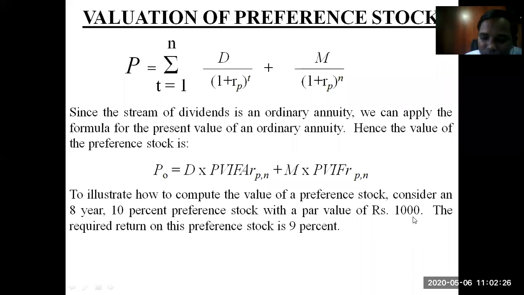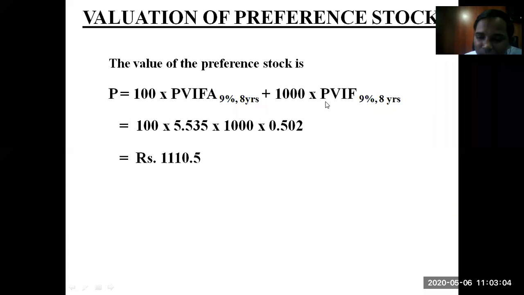Remember, this 1000 is the maturity value. At the end of 8 years, the company is supposed to make a payment of 1000 rupees to me as I have invested in a 1000 rupee bond. So 1000 rupees is going to mature at the end of 8 years, and along with that, this respective amount is going to be received in future. We need to convert this amount into present value. And for converting to present value, we'll discount this value at 9% for 8 years, and not for all 8 years, but for 8 years only, because it is a cash inflow at the end of 8 years. So it is 1000 multiplied by the present value interest factor at 9%, 8 years.